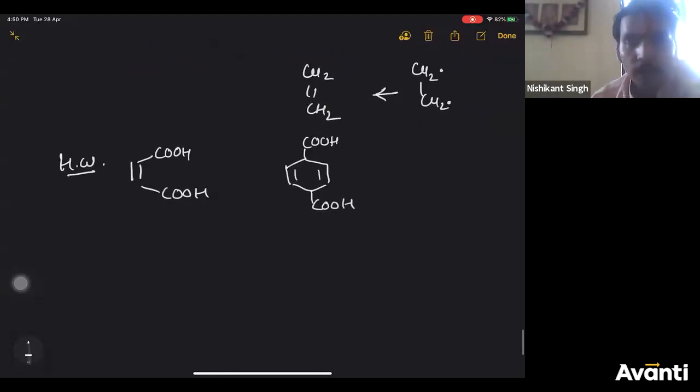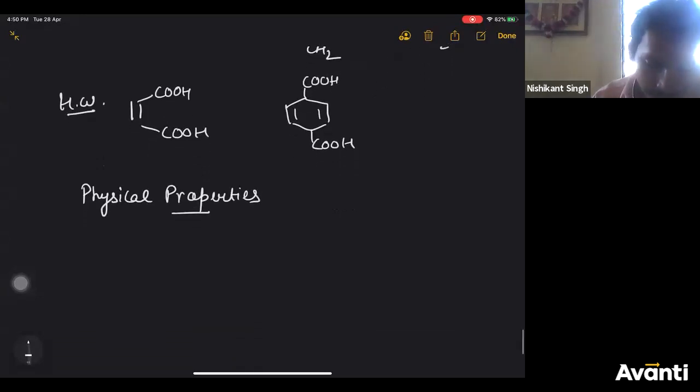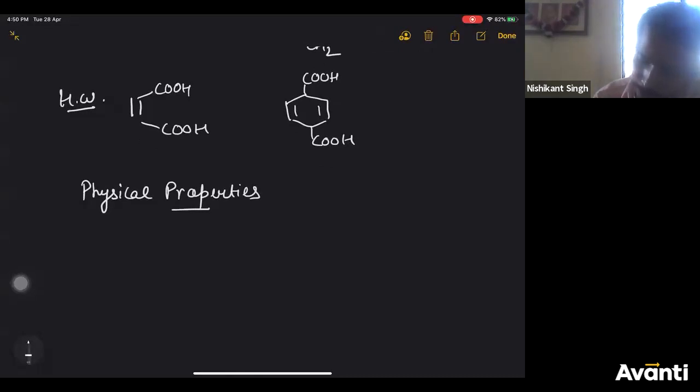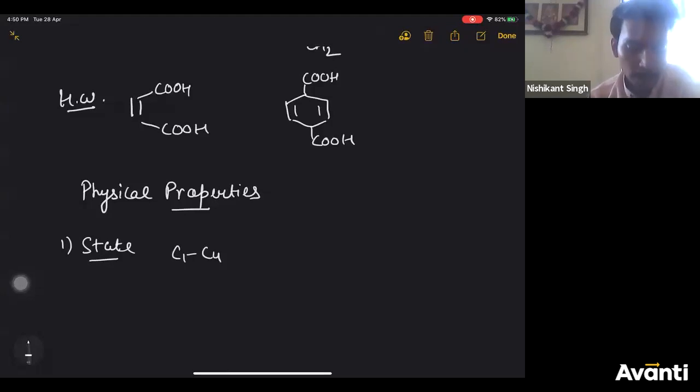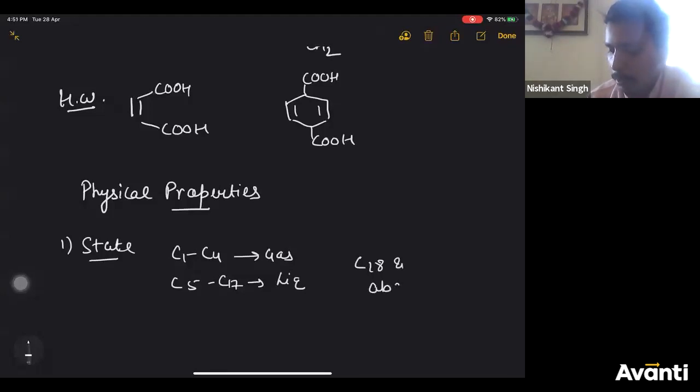We are done with the preparation of alkanes. We'll quickly discuss physical properties. Very little of it is there. We have to discuss only a few physical properties. The first physical property is its physical state. If you talk about alkanes from C1 to C4, up to 4 carbon alkanes, they exist as gas. C5 to C17 exist as liquid, whereas C18 and above exist as solid. This is their physical state.